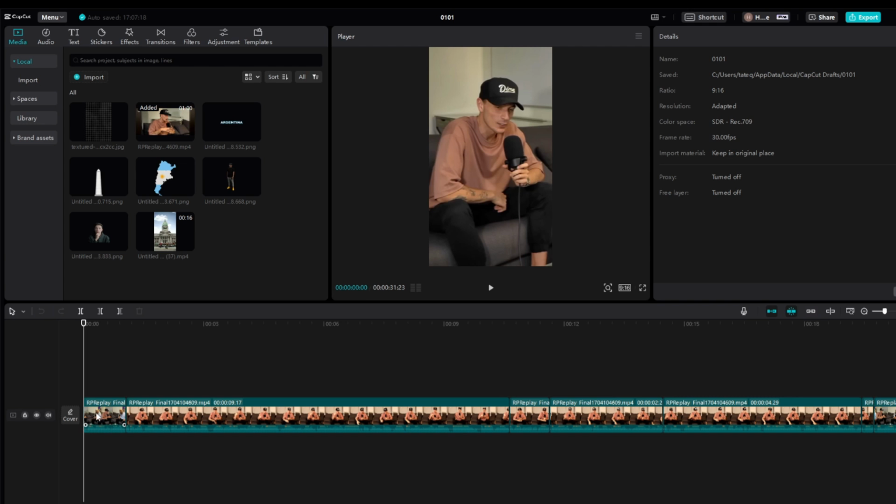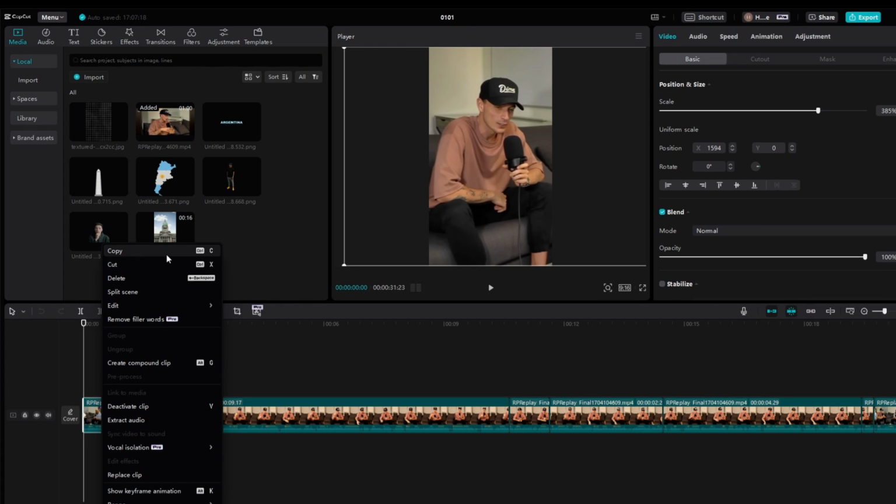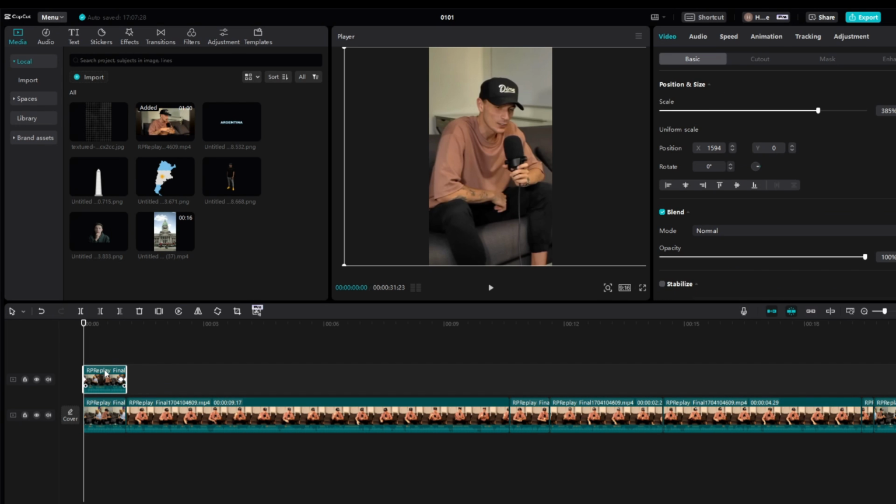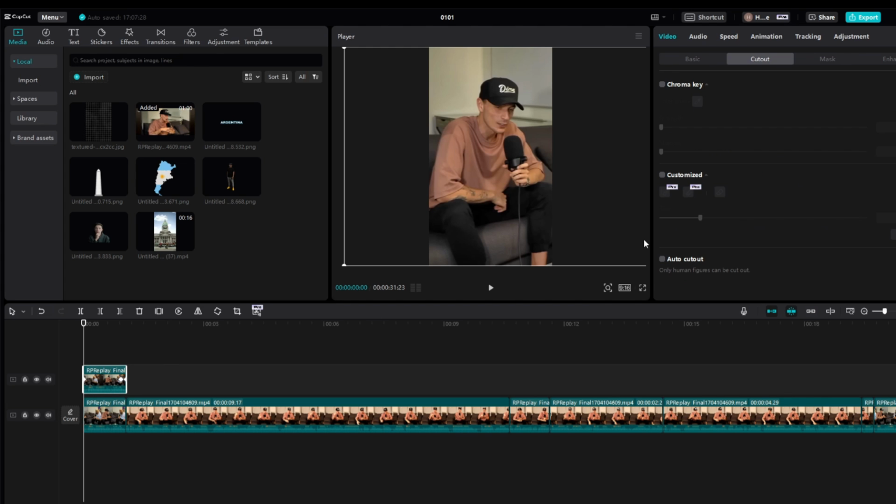So what we're going to do here is we're going to get this first part of the clip. We're going to right click, and then we're going to come to copy right here. Then we're going to paste it in, just like so. And then what we're going to do, we're going to come to cut out on the pasted clip. Then we're going to come to auto cut out.